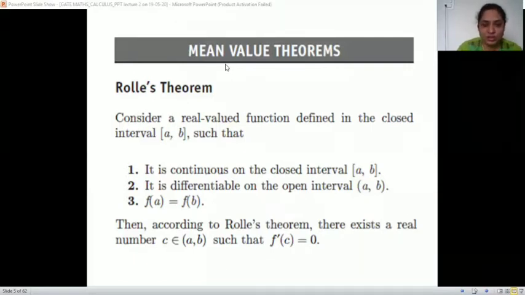And the third condition is f of A is equal to f of B, which means whatever the limits A and B are, we have to calculate the value of the function at one end, that is f of A, and the value of the function at the other end of the interval, that is f of B. And if these two are equal, then we can see,